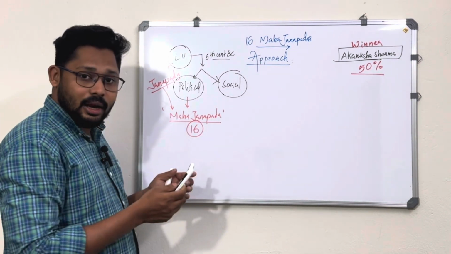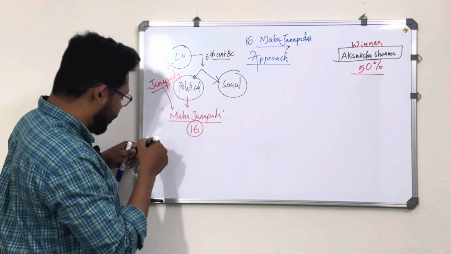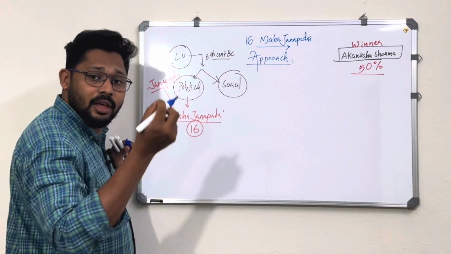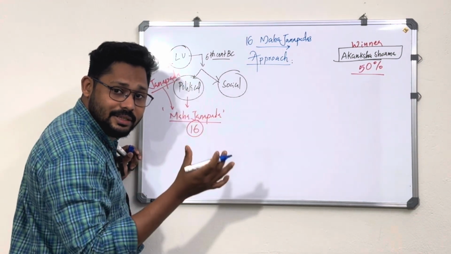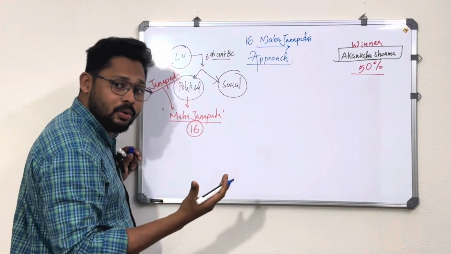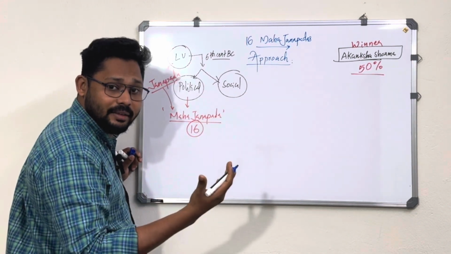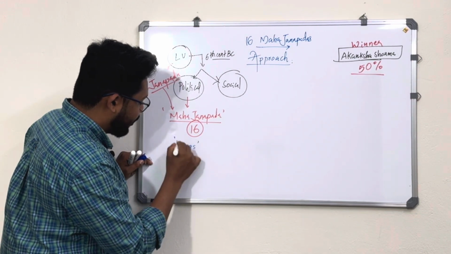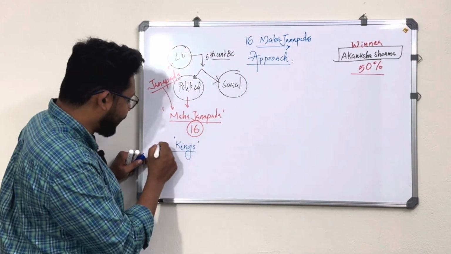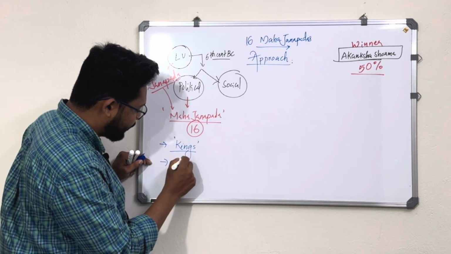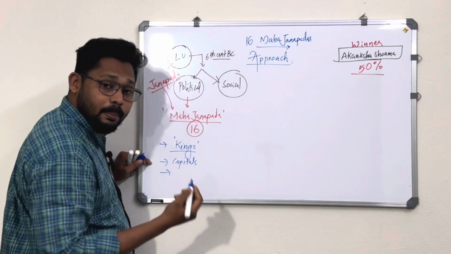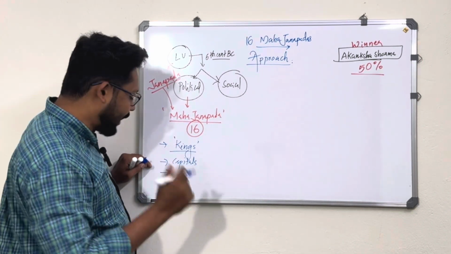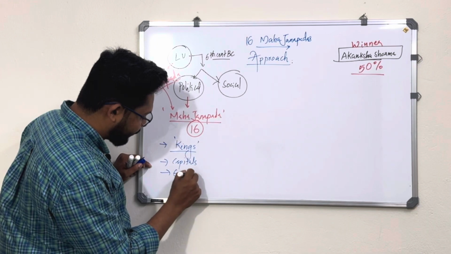That is one political condition, and as part of it, among these 16 Mahajanapadas, you have to know the very basic information about which regions they were in, their major boundaries, as well as the most important capitals and most important kings. That is very important for your examination. Some of the Mahajanapadas have very special significance, like regarding the death of Buddha, so you should know the most important events associated with them.